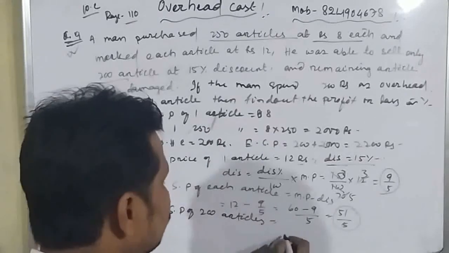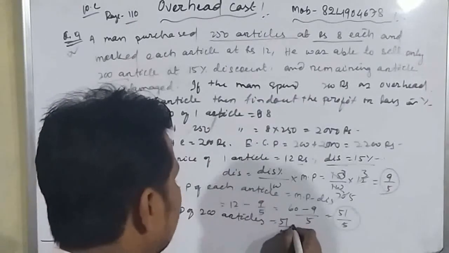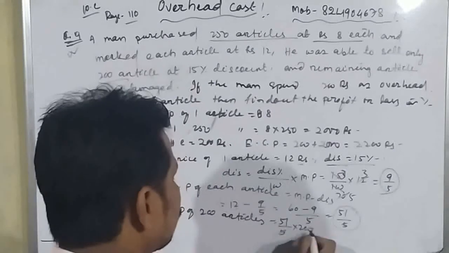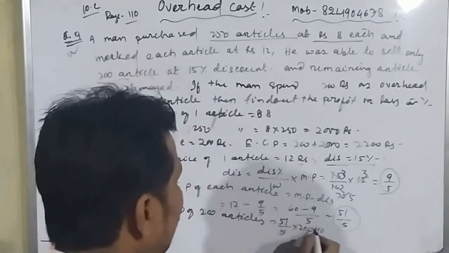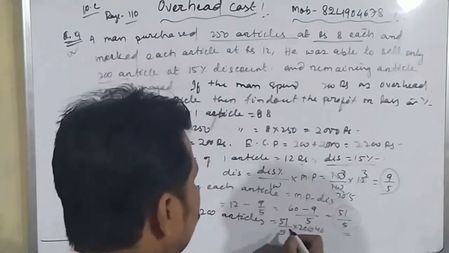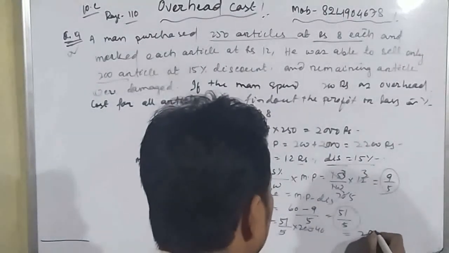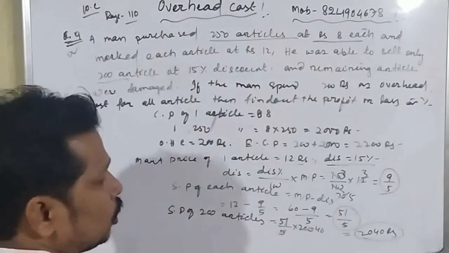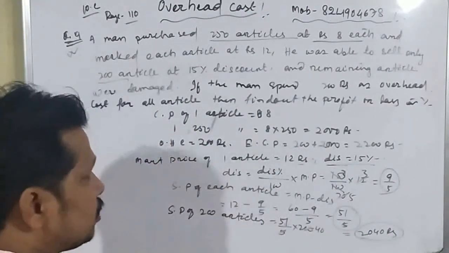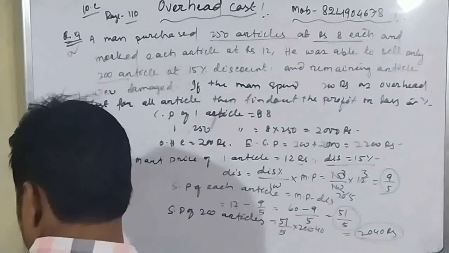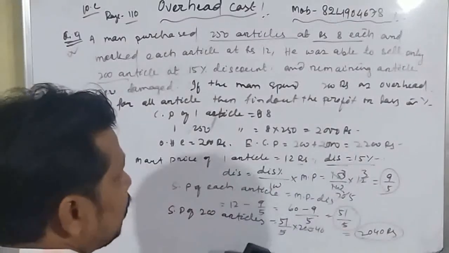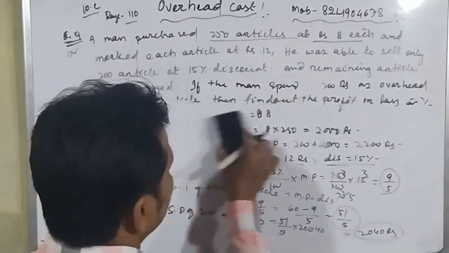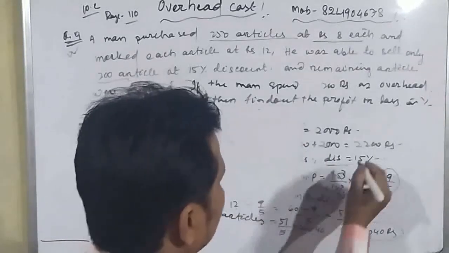Then now you will find out the selling price of 200 articles, which is equal to how much? 51 by 5 into 200. So this is equal to 40. So 51 into 40, which is equal to how much? 2040 rupees. Okay student, 2040 rupees is the selling price of all articles. Now we can erase all these things. So here we have marked this.